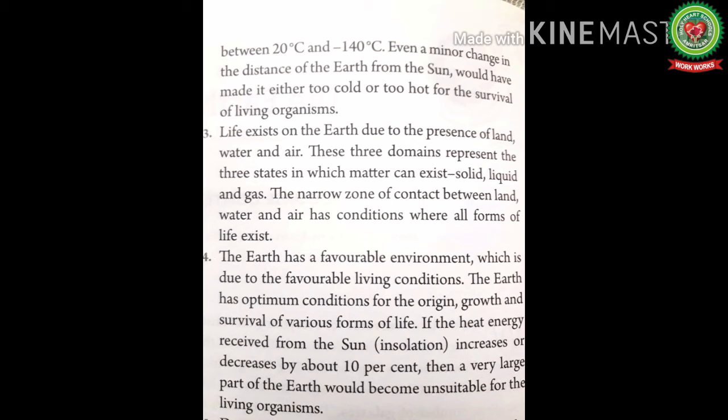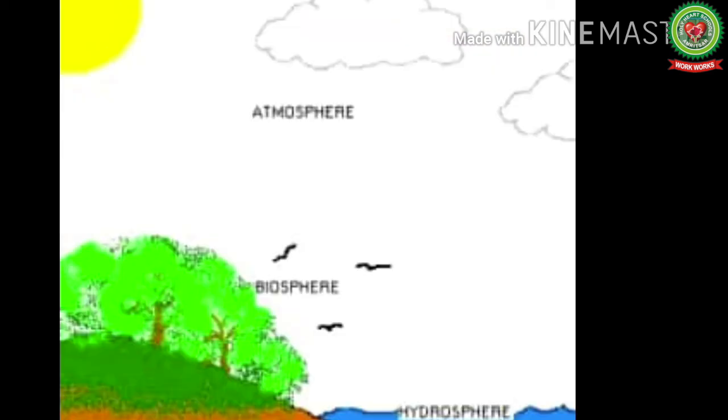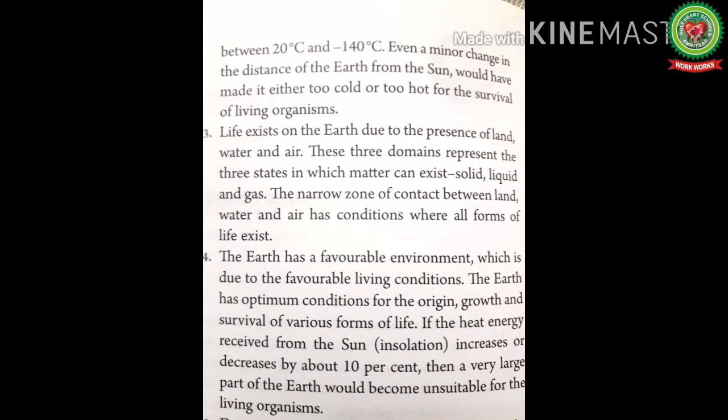Next we have life on Earth. Earth is the only planet in the solar system which is known to have life. This is due to the presence of land, water and air on it. The solar energy from the Sun keeps these three domains together and helps in sustaining life on Earth. So now let's read. Life exists on Earth due to the presence of land, water and air.